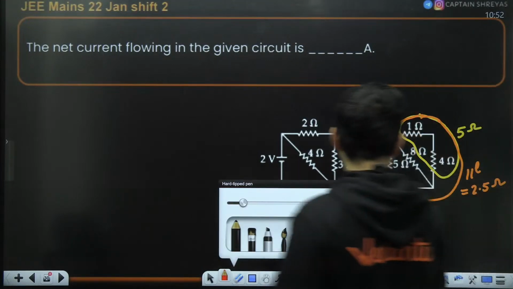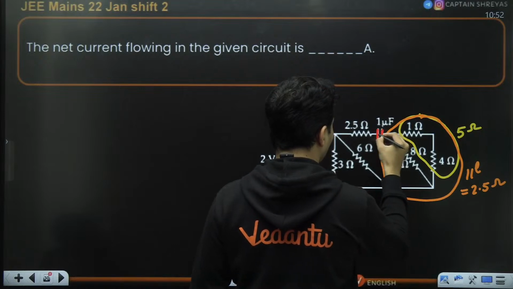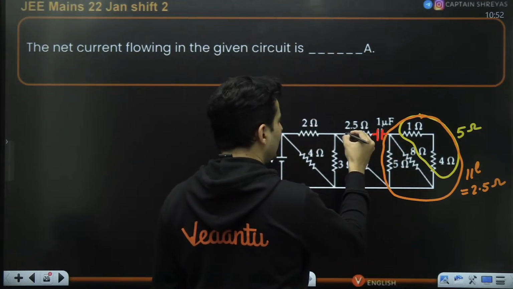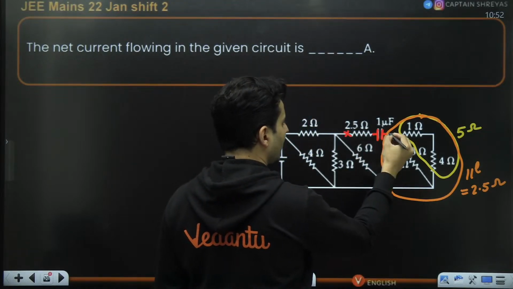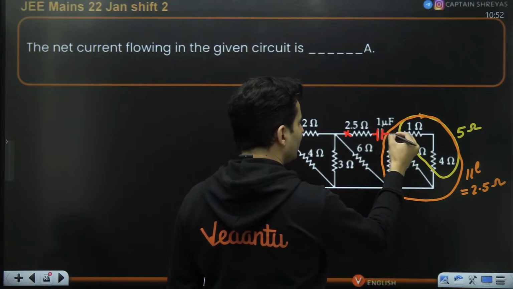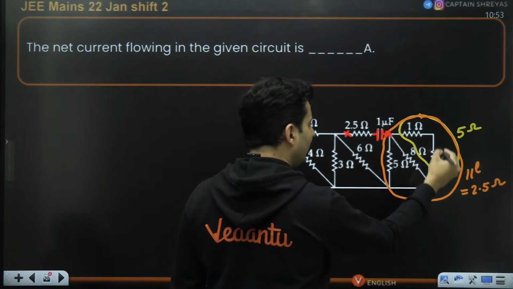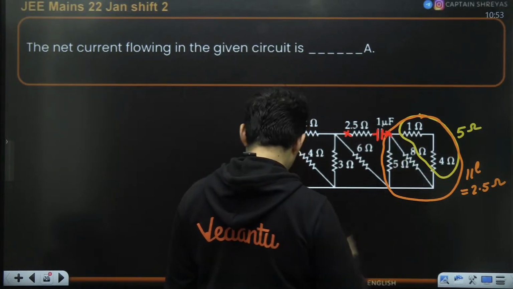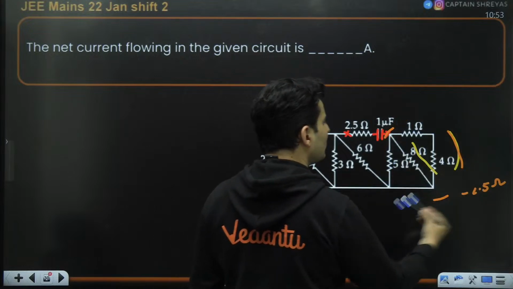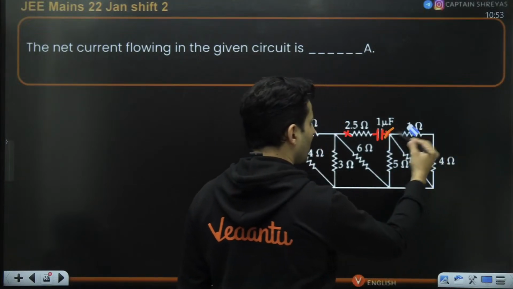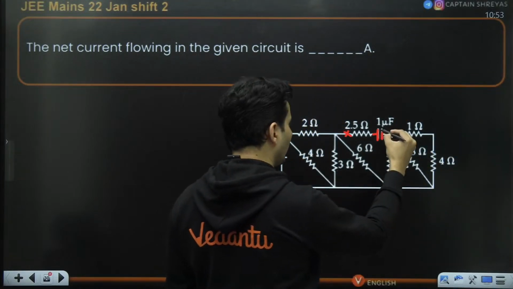So this capacitor is going to play spoilsport over here, and it will block the current in this branch. If no current can go in this branch, no current can enter here. So actually, what I just did was pretty much useless. This capacitor is that spoilsport.